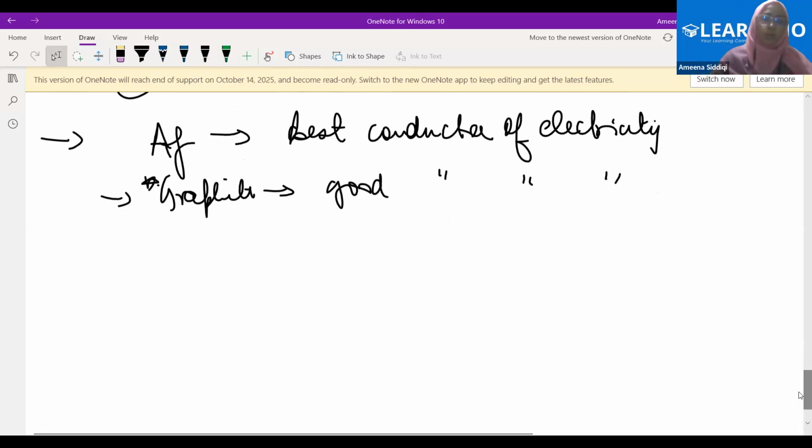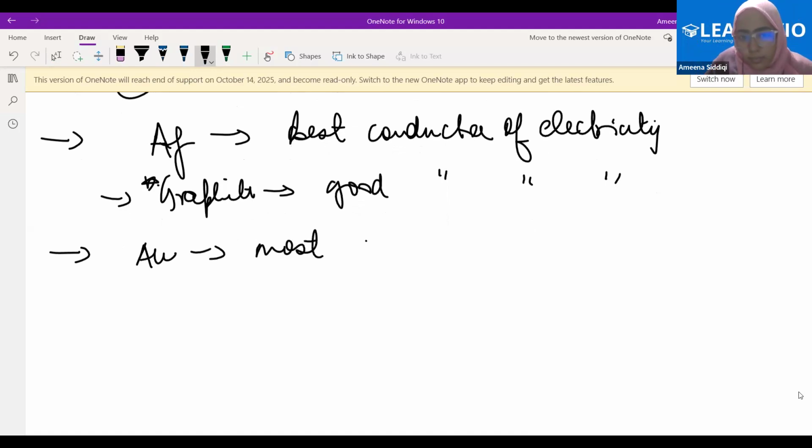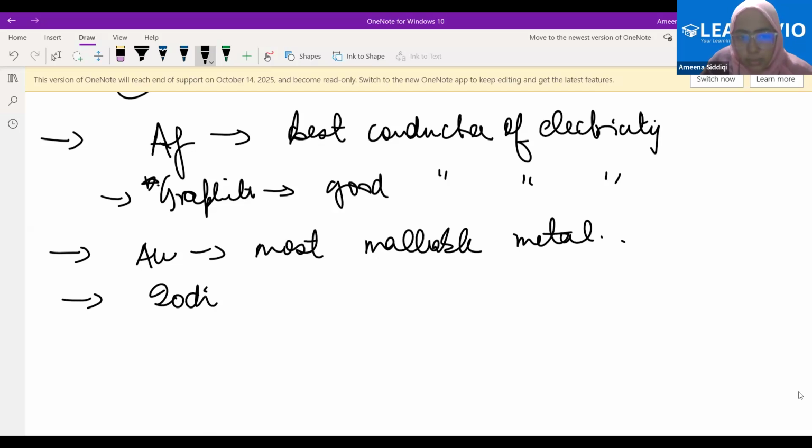Fine. Now, what's the next point that we have written regarding the malleability and the ductility? What's the most malleable metal? I have not told you. That's Au. Gold. Now, next point is regarding the luster or the sonorous part. Iodine, being a non-metal, is lustrous. This is the exception point.